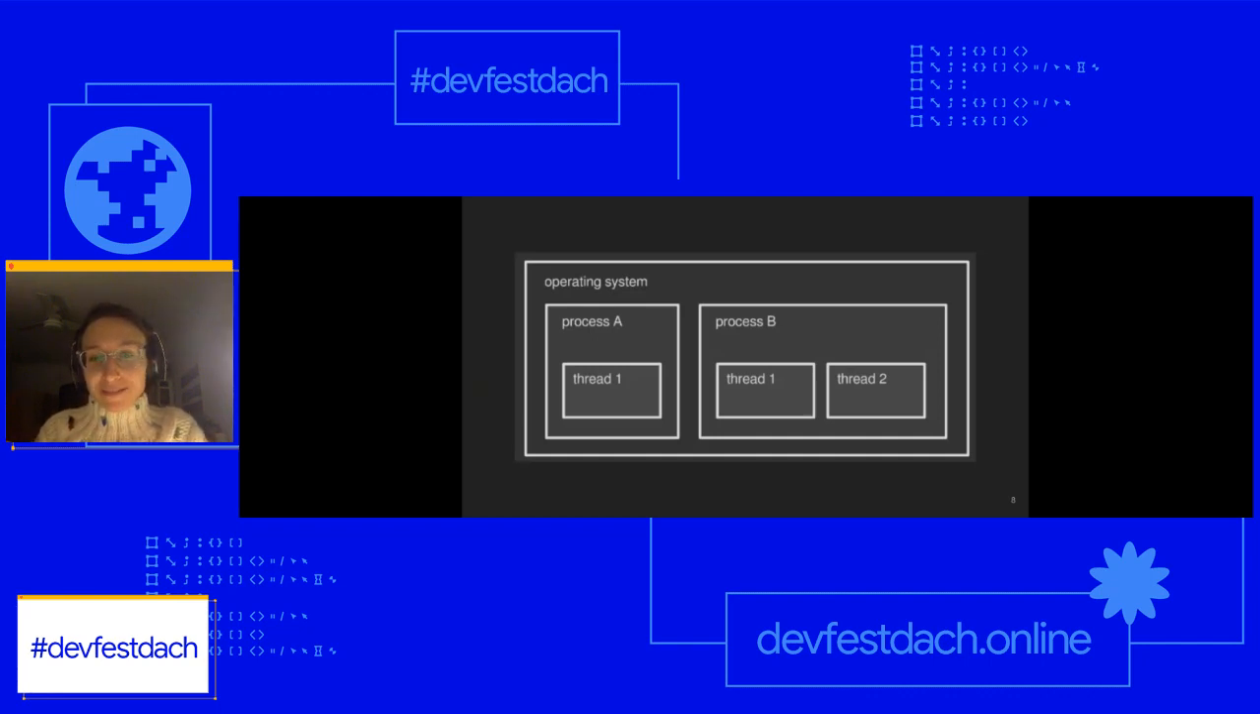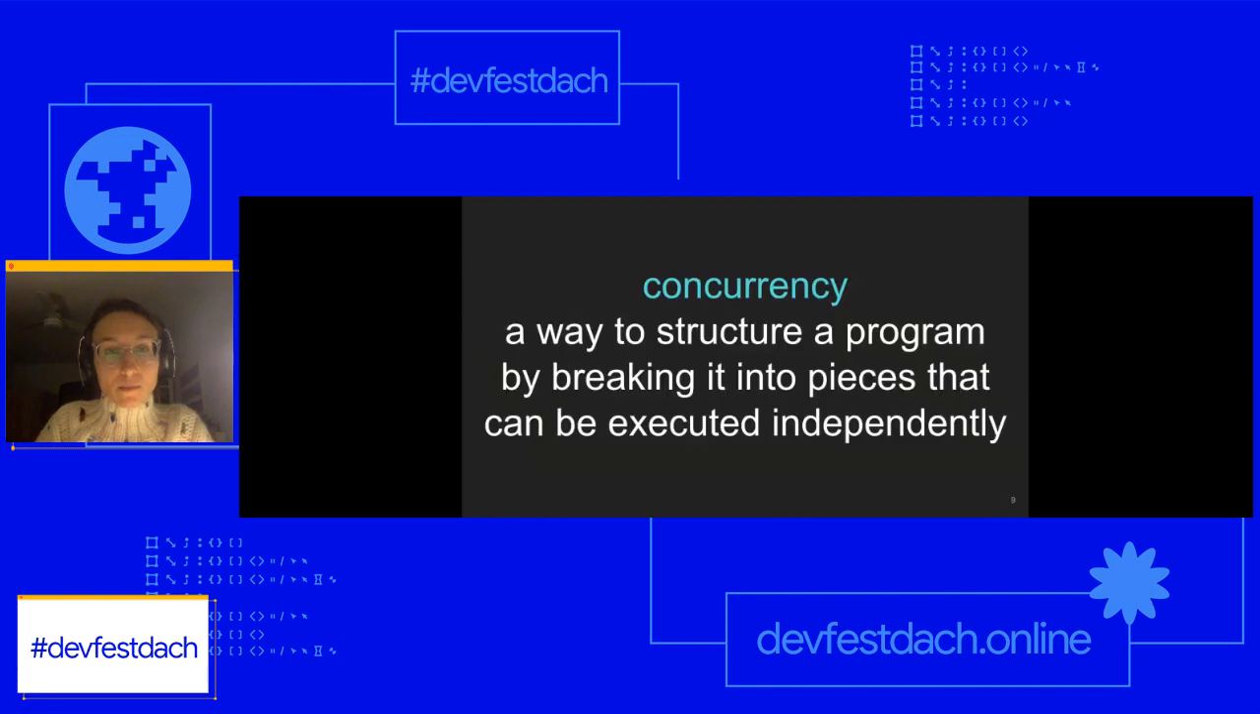You might want to ask, why would a process employ multiple threads? That's the idea of doing things in parallel, because doing so makes it so much faster for us to accomplish things. Now, I want to briefly introduce the concept of concurrency here. It goes along with the concept of structuring a program in such a way that it breaks into pieces, and those pieces can be executed independently.